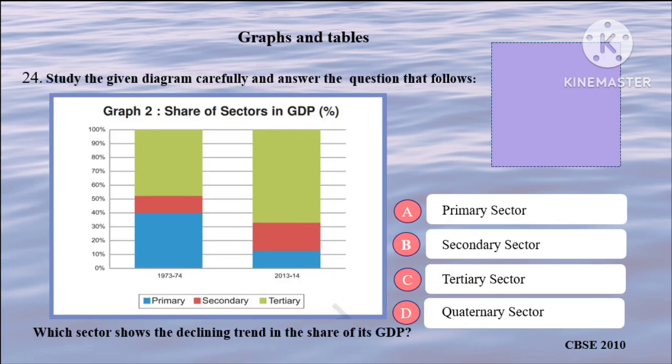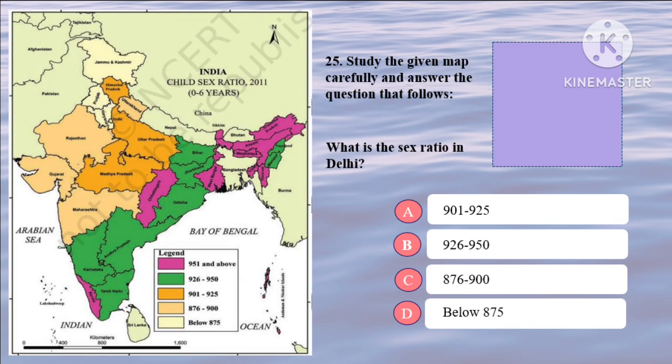Which sector shows the declining trend? Naturally, primary sector. So the correct option is A. Sex ratio in Delhi. C. Delhi, Haryana and Punjab in white color. That means less than 875. So the correct option is D.